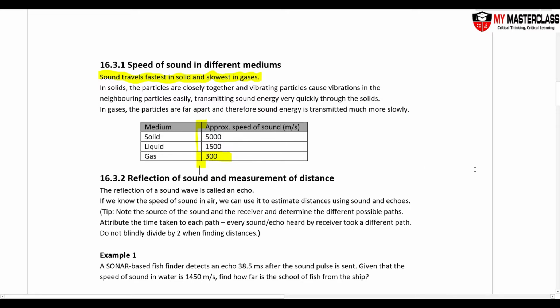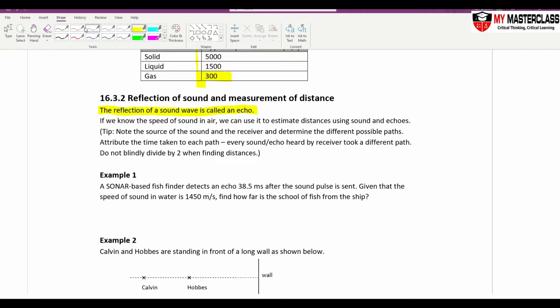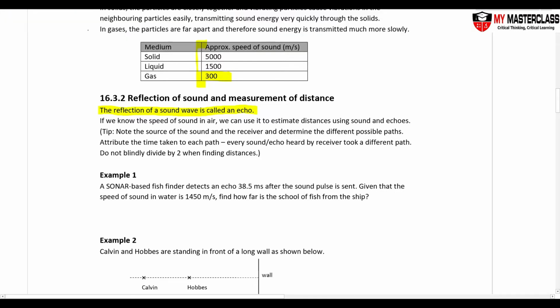Reflection of sound is called echo. That's it. Echo is just a fancy name for reflection of sound. Reflection of light doesn't have a fancy name, reflection of sound has. And that's all an echo is: sound travels to something else and bounces back. You hear an echo, you hear a reflection. For echo, you have a lot of calculation questions, usually to do with the speed of sound or the distance between two different places.